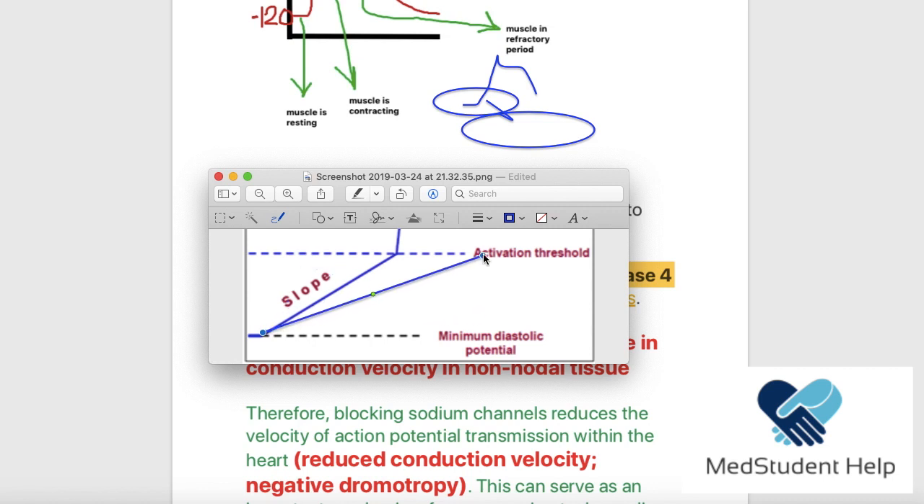Now, what if the slope was like this? If the slope was like this, so the slope is decreased, this means that we're going to reach the activation threshold later, and the automaticity is going to decrease, right? Which means that the heart rate is going to decrease.